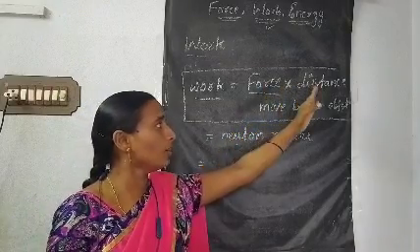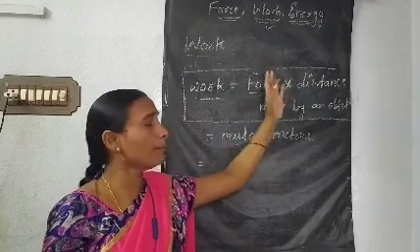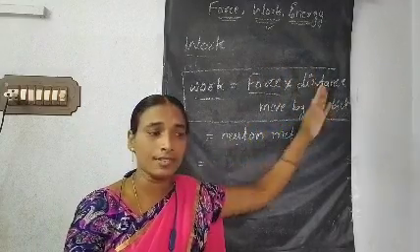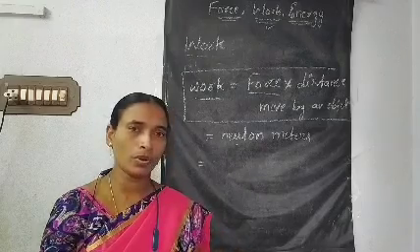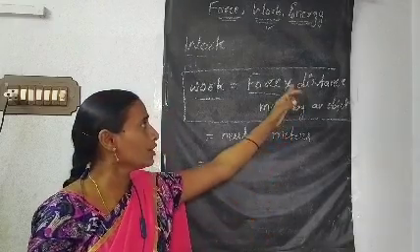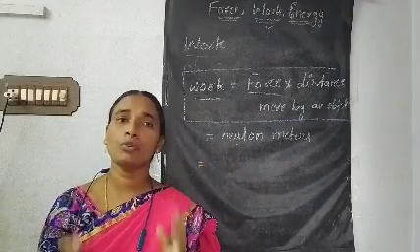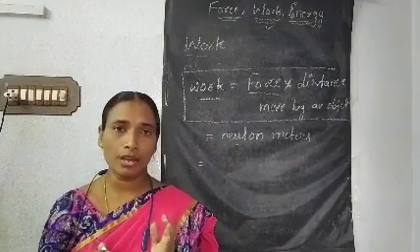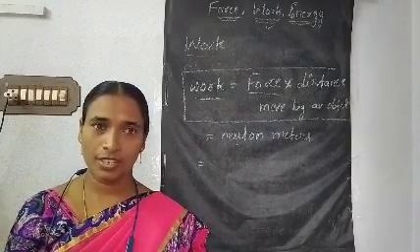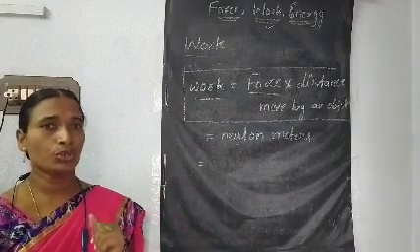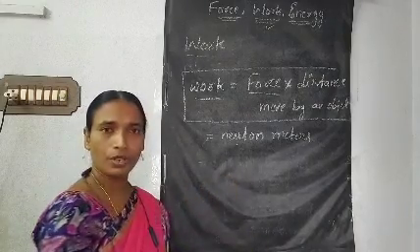Force should act on an object. Force should be multiplied with the distance moved by the object. If the distance is 1 meter, the 1 meter should be multiplied with the force. Then you can get how much work you have done. That kind of work we can measure in Newton meters. Remember carefully. What is it? Newton meters.